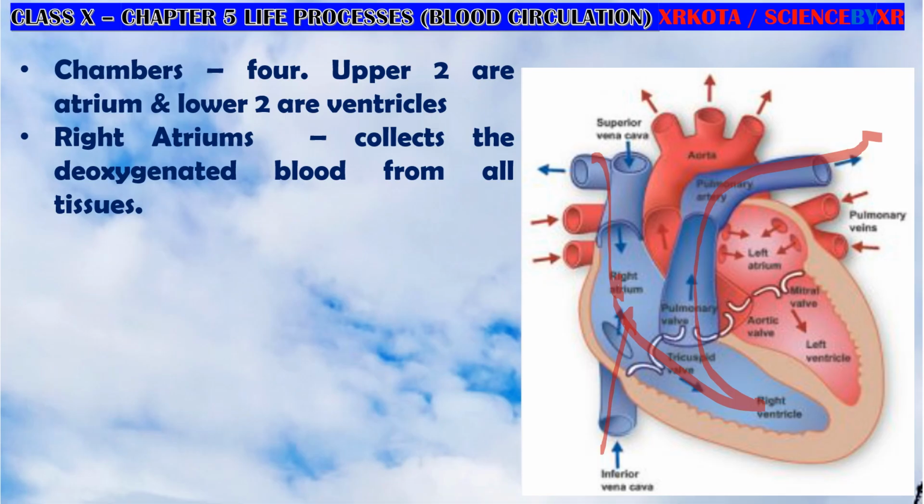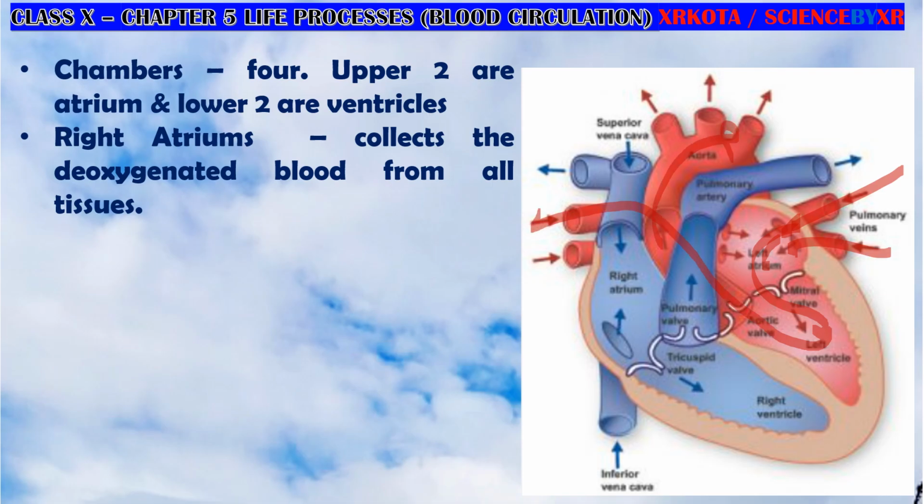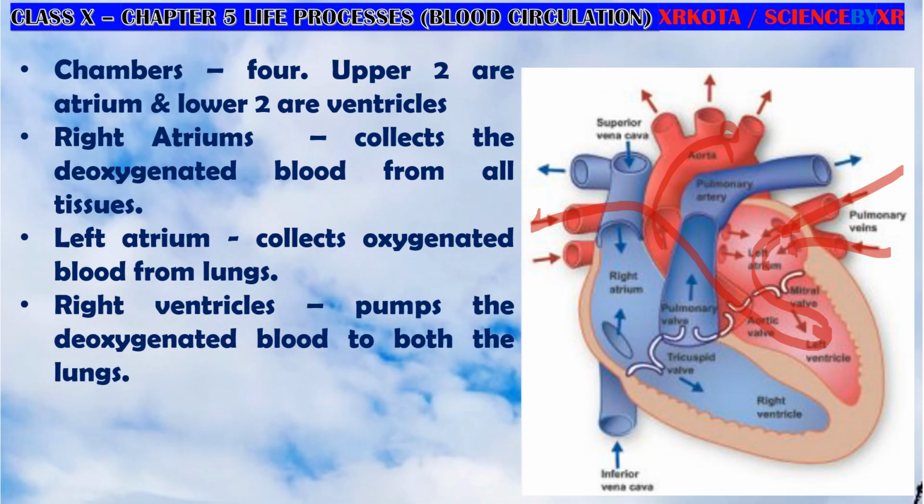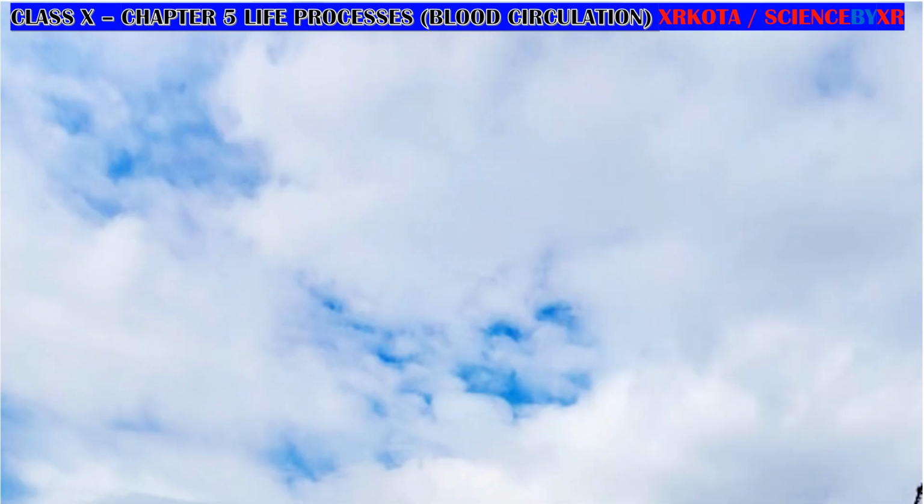The right side of the heart is carrying deoxygenated blood, and on the other hand, the left side of the heart is carrying oxygenated blood. So oxygenated blood is brought by the pulmonary vein, and then it enters the left atrium and the left ventricle. From the left ventricle it goes all over the body. Okay, so the right side of the heart is carrying deoxygenated blood and the left side is carrying oxygenated blood. Left atrium and right atrium, right ventricle, left ventricle, I already discussed.